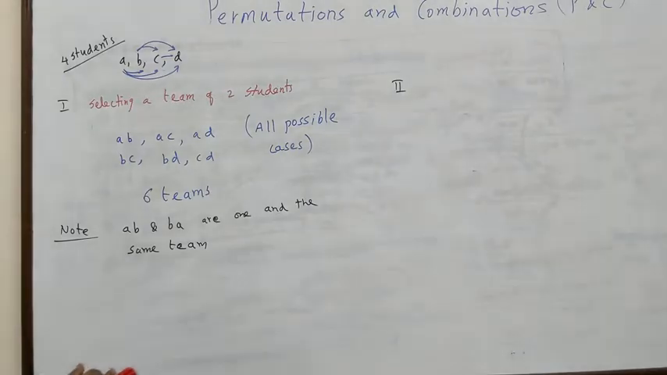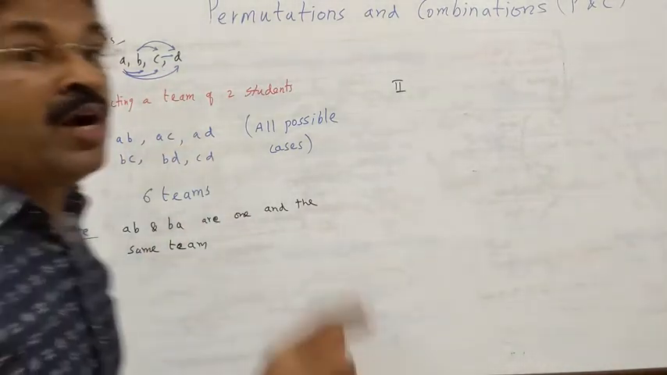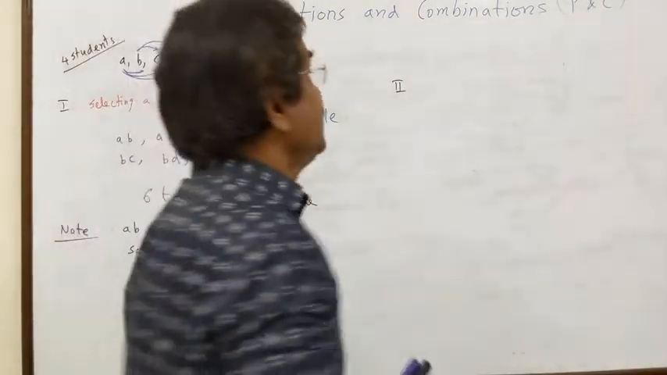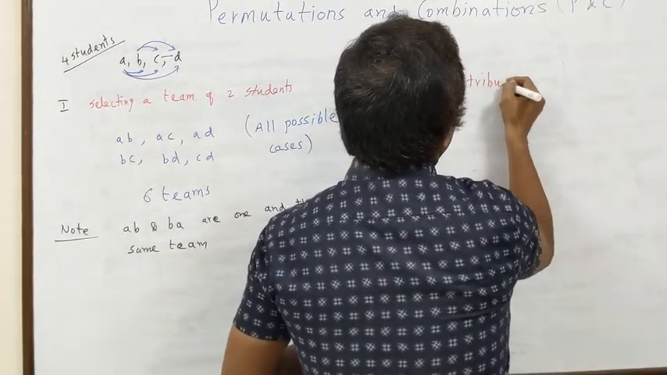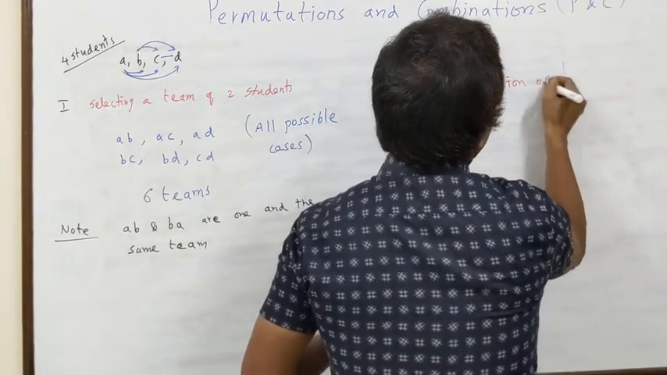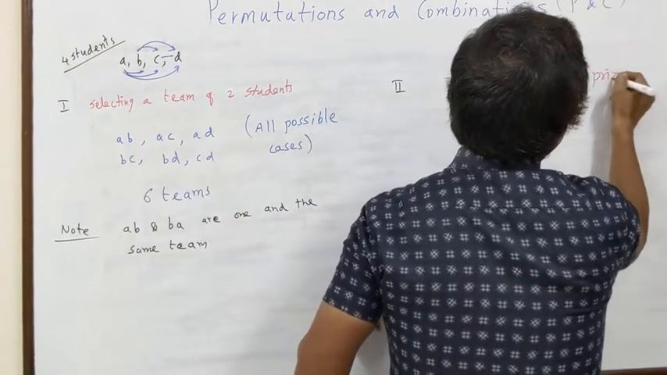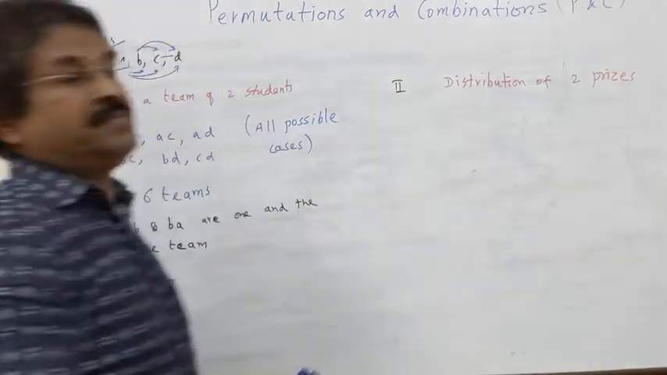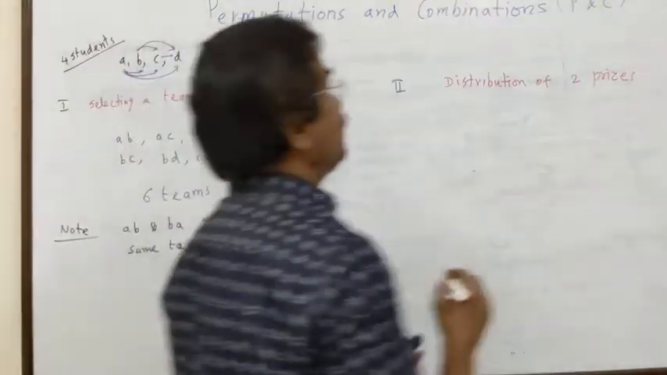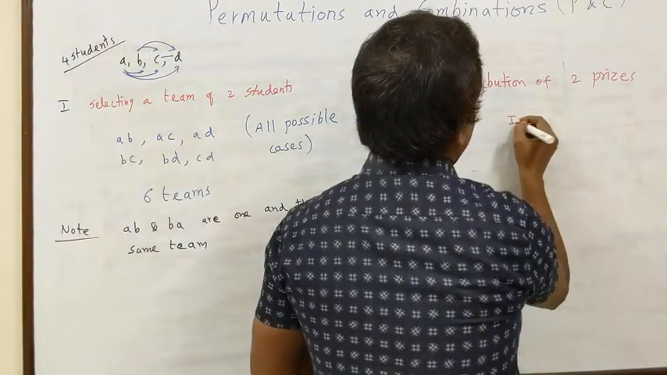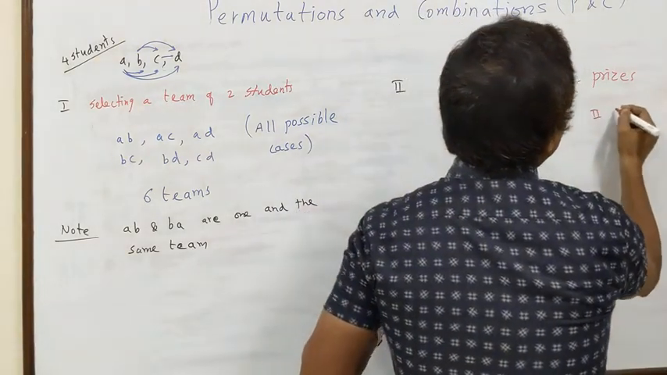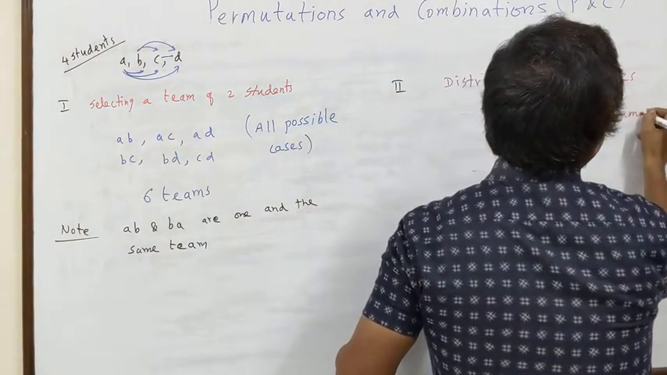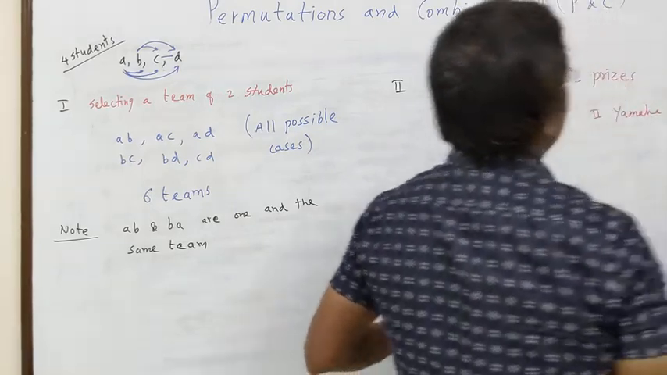Second case, now take the camera here. I am going to explain the second case in the same manner. What I want to do is distribute 2 prizes. First prize and second prize. The first prize is a Dzire car. The second prize is a Yamaha bike, a Yamaha motorcycle.